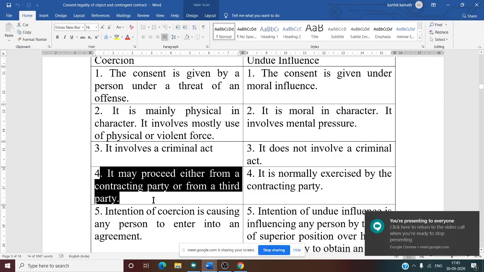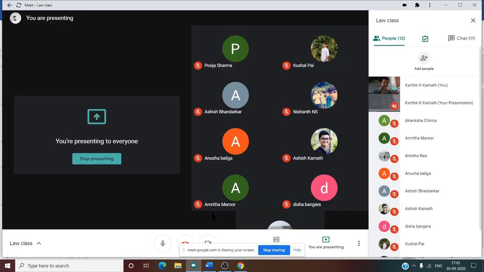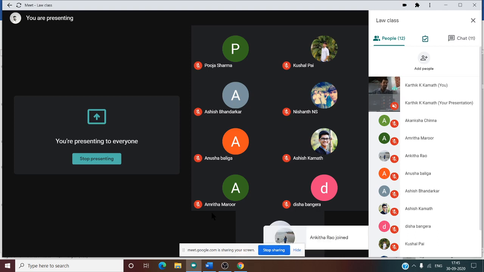But in the case of undue influence, what happens? It is normally exercised by the contracting party only. What do you mean by contracting party only? If there is A, B, C, in the case of undue influence, C cannot make an influence. The one who wants the consent, that person himself should make the influence. That is the meaning of this. Now B wants a property in his name. Suppose B is a son and A is a father. In that case, the son is doing some unfair things, and C cannot do unfair things because C is not the son of A.